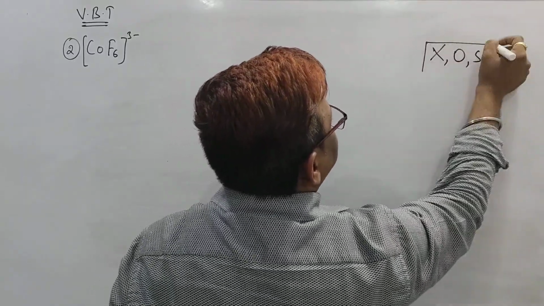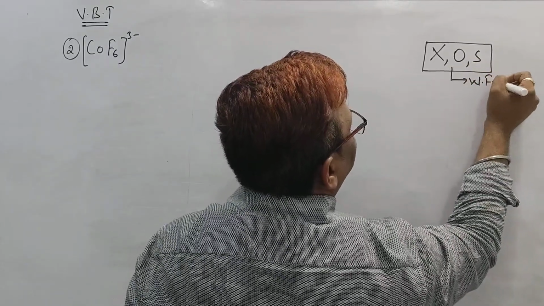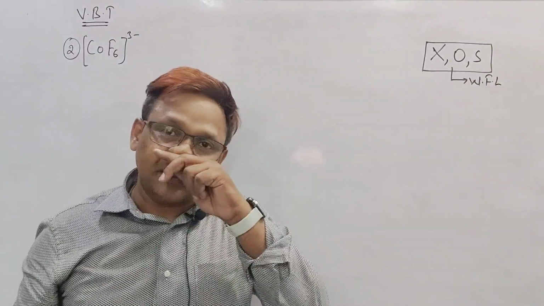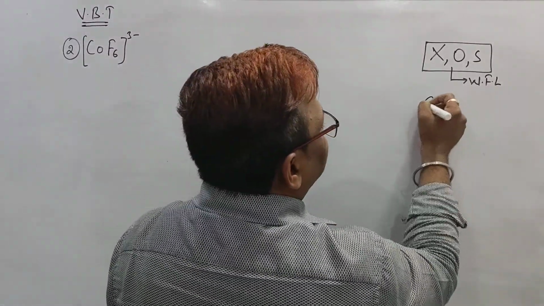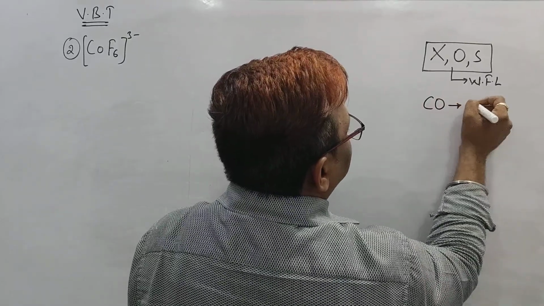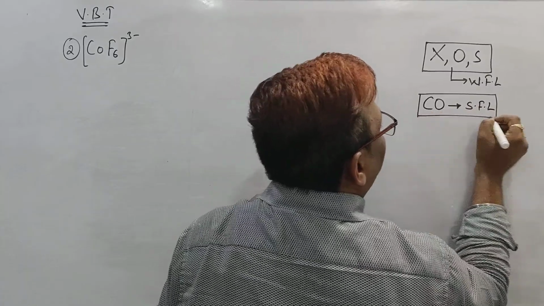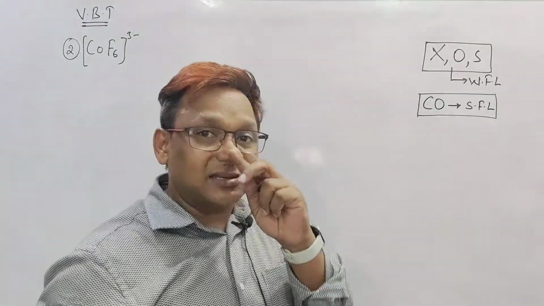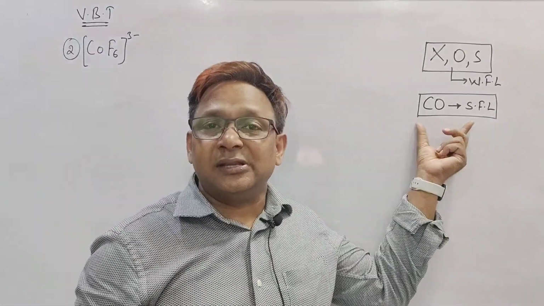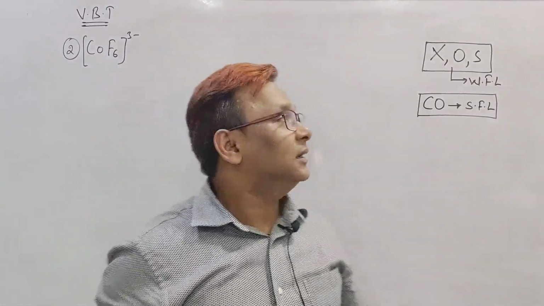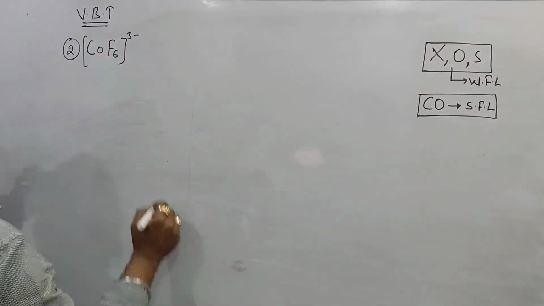X, O, S, halogen, oxygen, sulfur, they come under WFL, which means they come under weak field ligand. These are the weak field ligands. Other than that, all are strong field ligands. Even CO, carbon monoxide, is also a strong field ligand. But among all these strong field ligands, if they ask which is the most strong field, carbon monoxide is the strongest field ligand. Then halogen, oxygen, sulfur are the weak field ligands. Right?